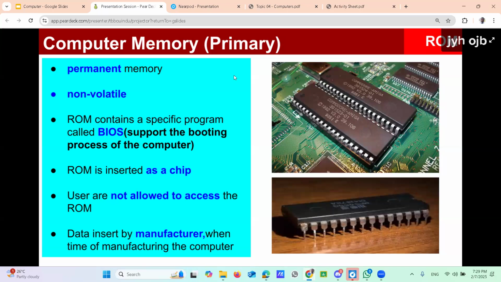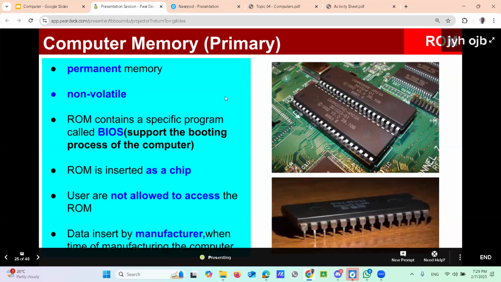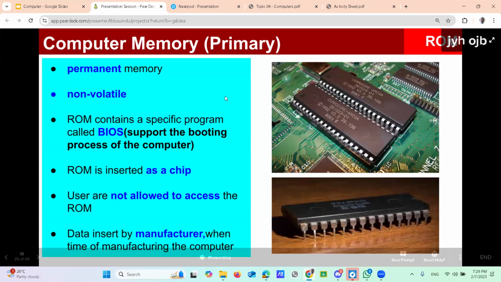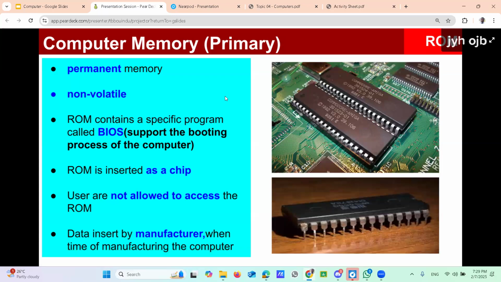Then look at the features of the ROM. It says permanent memory. The earlier one was temporary. Permanent means the data available in the ROM is used for the lifetime of the computer. That's why it says permanent data. The data in the ROM is normally fed by the manufacturer. At the time of manufacturing the computer, the manufacturer feeds data to the ROM.